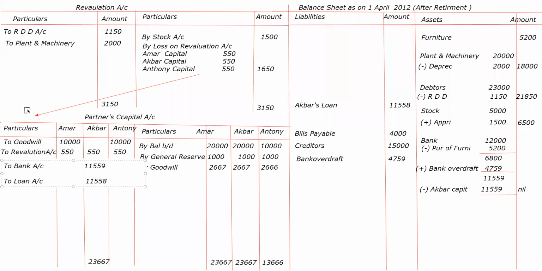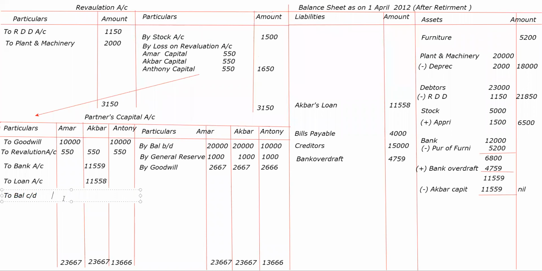Yes. And now we will close the remaining partners amount. That is total is coming 23,667. Again here the amount is coming 13,666, and the balance will come to balance. What is the difference you have to find?